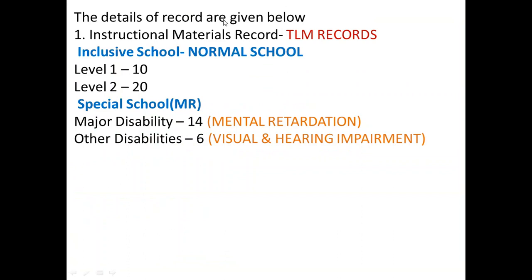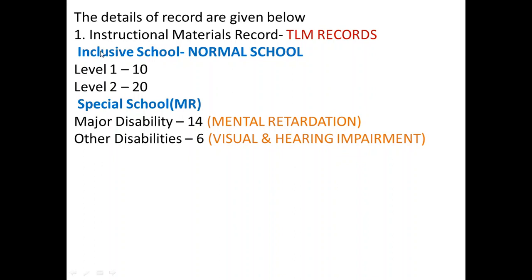So here I have given some record details. So the first record is TLM record. So you will have 2 TLM records. In general B.Ed you will have only 1 TLM record, but in special you will have 2 TLM records, that is teaching learning material record.